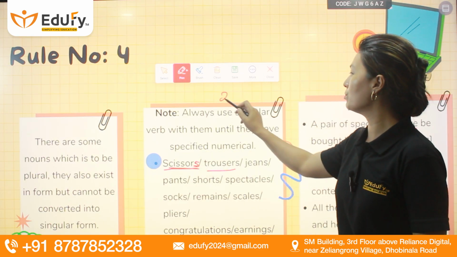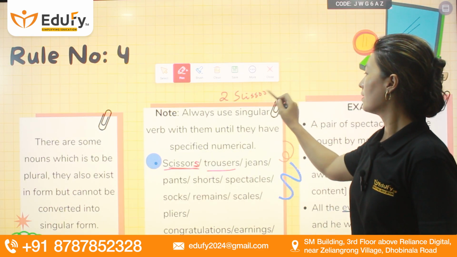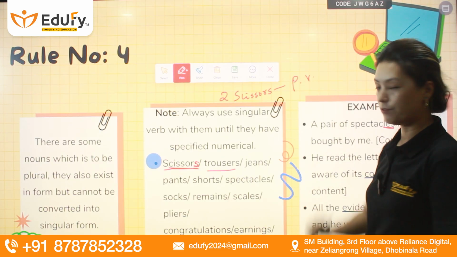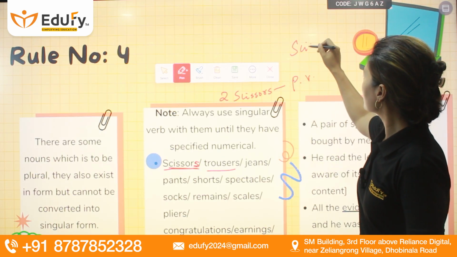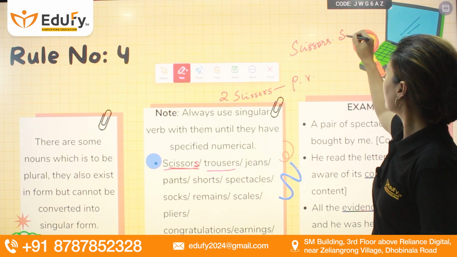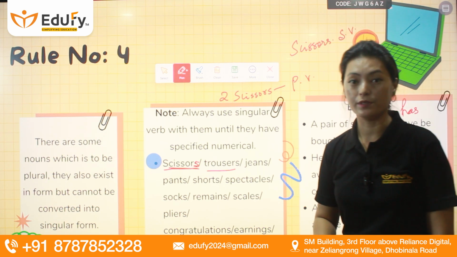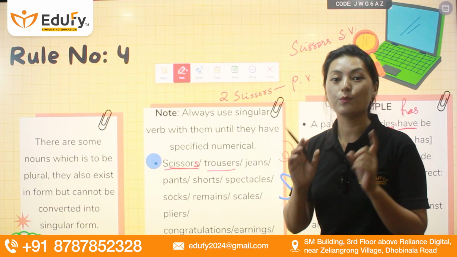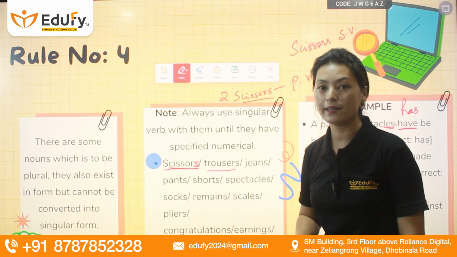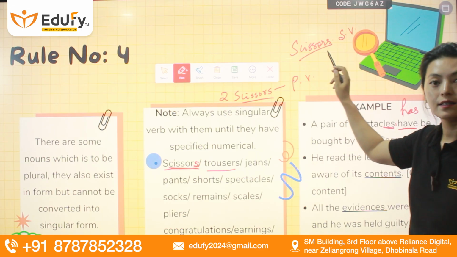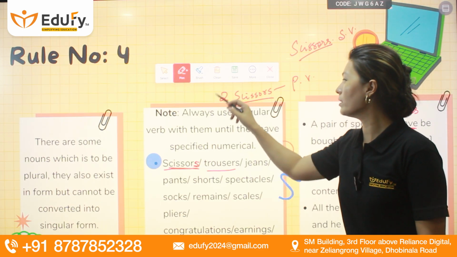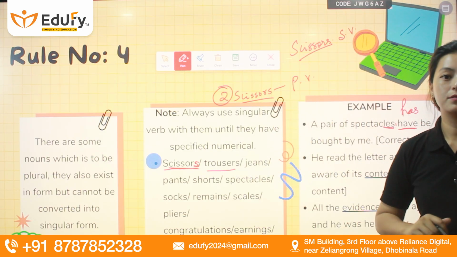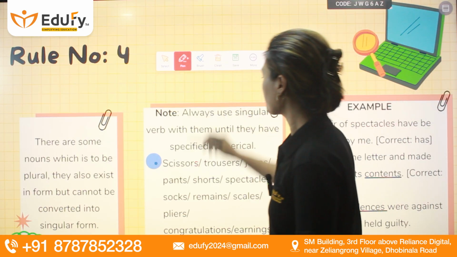But if I say "two scissors," this one will have a plural verb. If I just have the word scissors, I will have a singular verb. So the verbs I use change with the usage of the nouns: only if a numeral is added will it be considered with plural verbs.